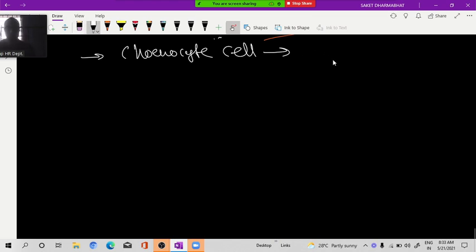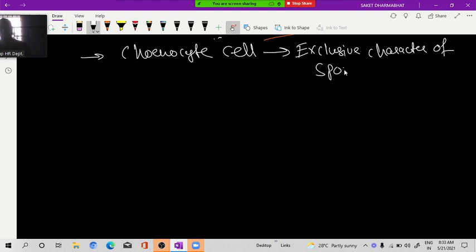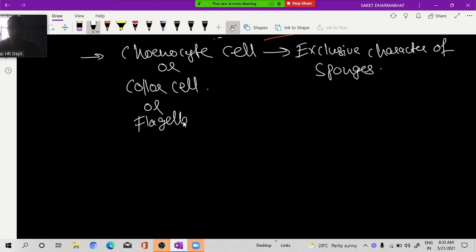Choanocyte cell is also called as collar cell. Or it is also called as flagellated cell. Why is it called flagellated cell? Because it has the flagella. Yes. Okay. So one thing, just a rough diagram I am making here.